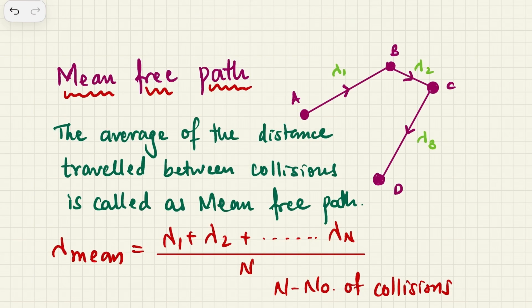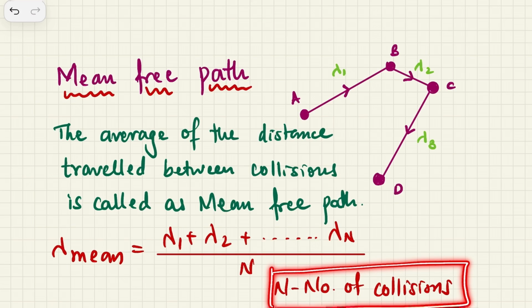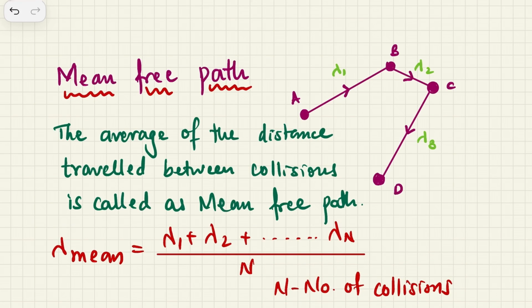And the formula for mean free path is pretty simple. Now the free path is written as lambda. So if the first free path is lambda 1, then lambda 2, lambda 3, then the lambda mean, that is the mean free path, is just the addition of all the distances which are free of collisions divided by the number of collisions. Now I would just like to make a point that this n is the number of collisions, and this is all about mean free path.